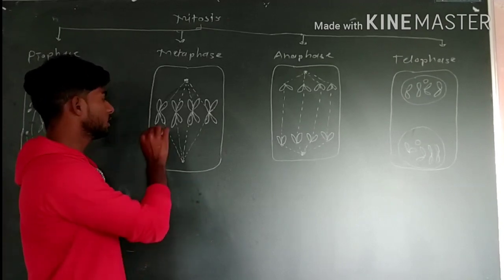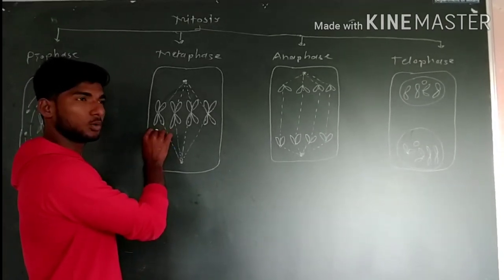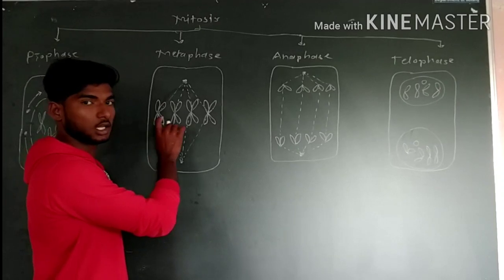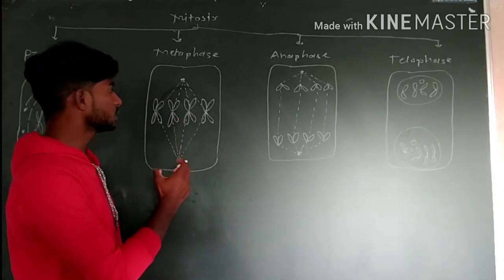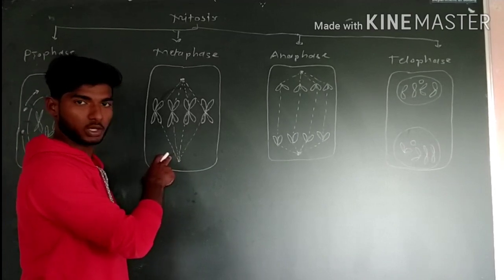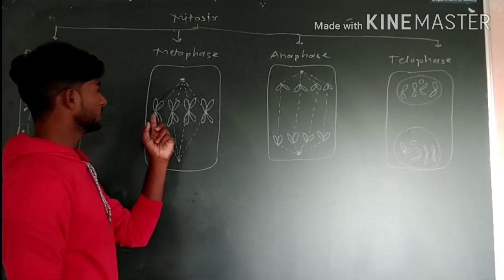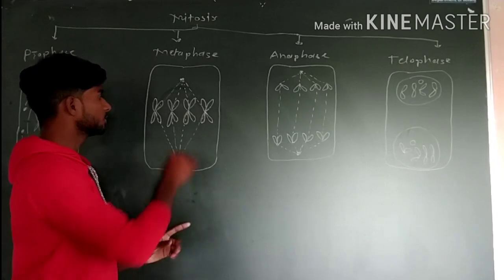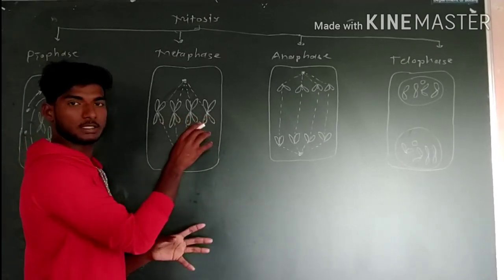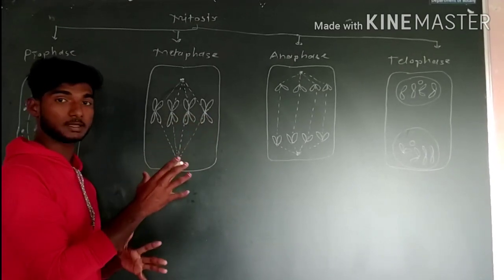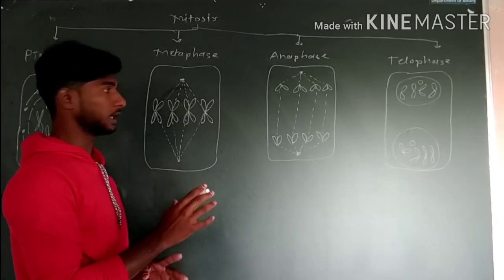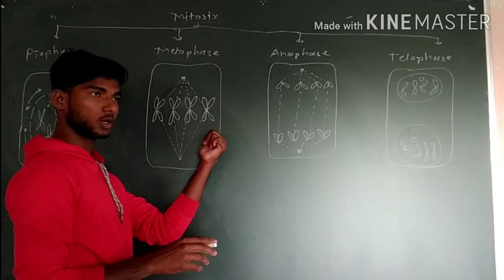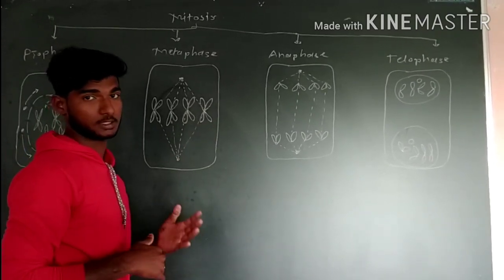And in this phase, the chromosomes are arranged in the center of the cell due to the pulling nature of the spindle fibers. This arrangement of the chromosomes in the center of the cell is called the metaphase plate. Another word is equatorial plate. You can call it the equatorial plate as well as the metaphase plate.